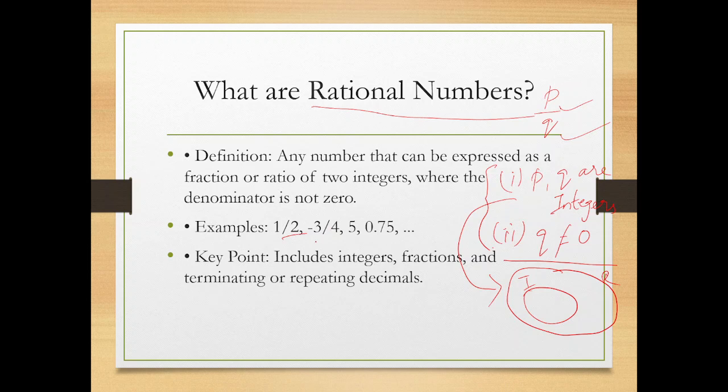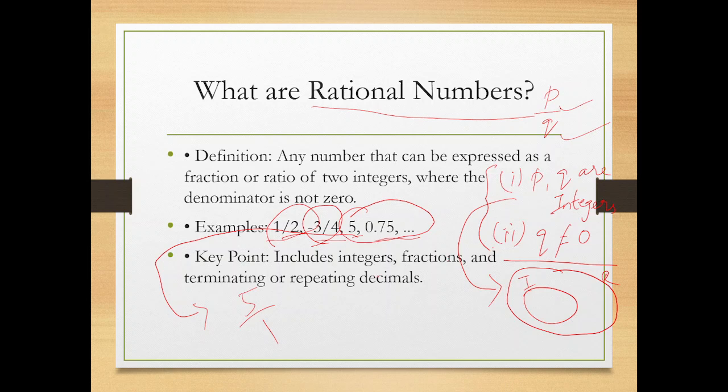Example: 1 by 2, minus 3 by 4, 5, 0.75. This 1 by 2, this is in the form of p by q. Minus 3 by 4, this is also in the form of p by q. Now look at these two examples, 5 comma 0.75. Is this in the form of p by q? Yes, exactly. How? 5 is represented as 5 by 1, which is in the form of p by q, and it also satisfies both the conditions 1 and 2.